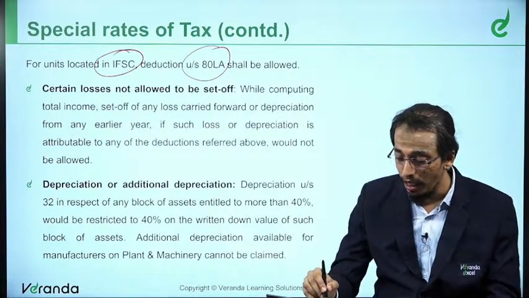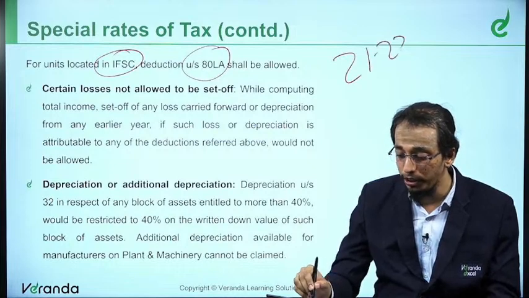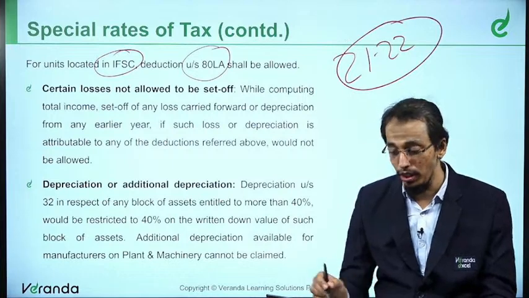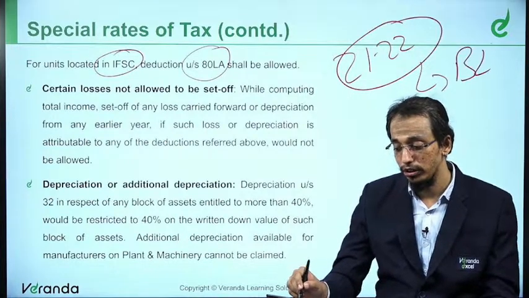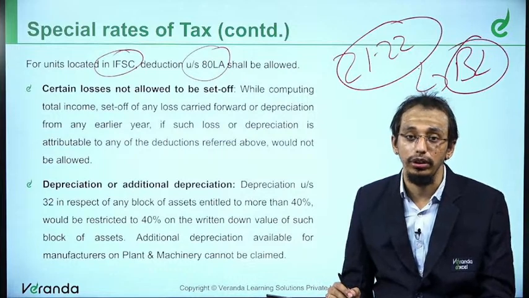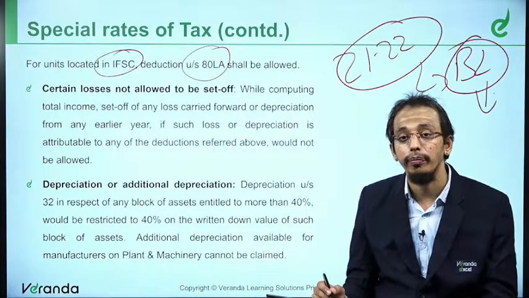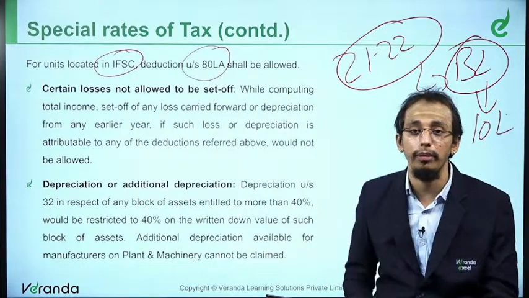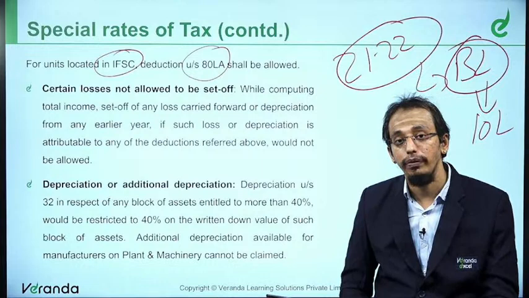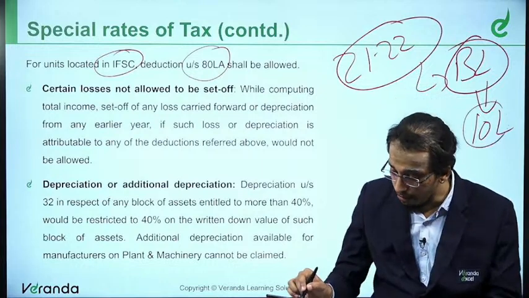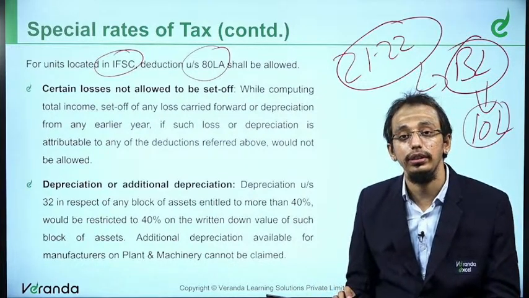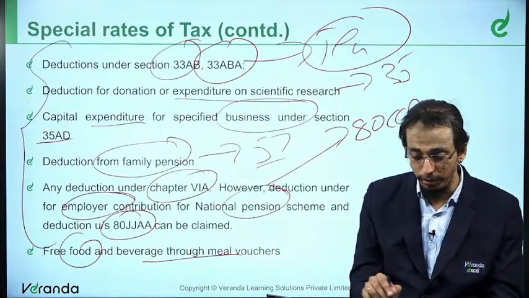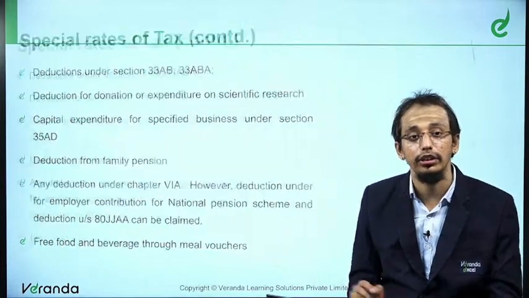Now let's say I chose this new option in the year 21-22, and I got a business loss to the extent of, let's say, 10 lakhs. Business loss can be set off, there is no restriction. House property loss alone cannot be set off. In this business loss of 10 lakhs, there are certain deductions available. Let's say scientific research deduction is there inside this 10 lakhs.